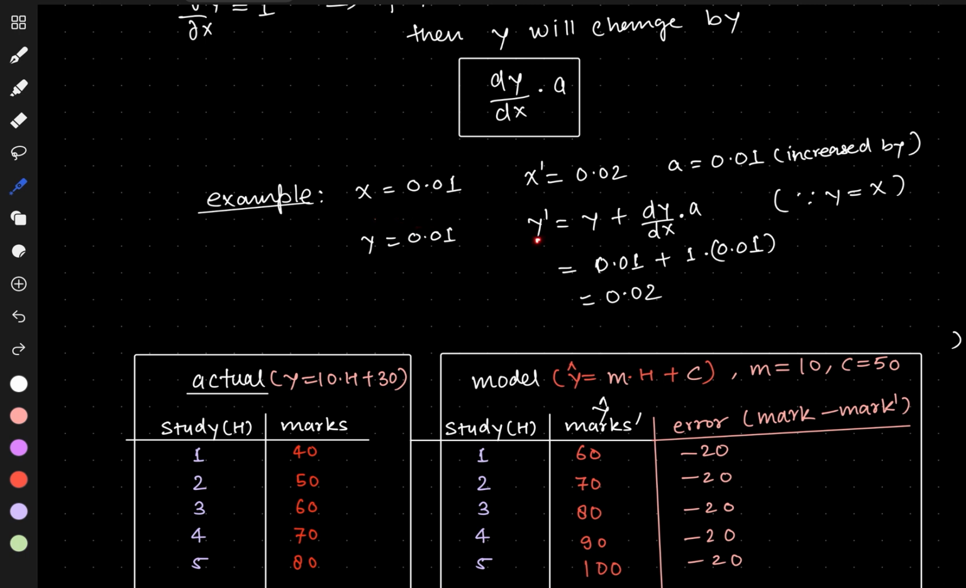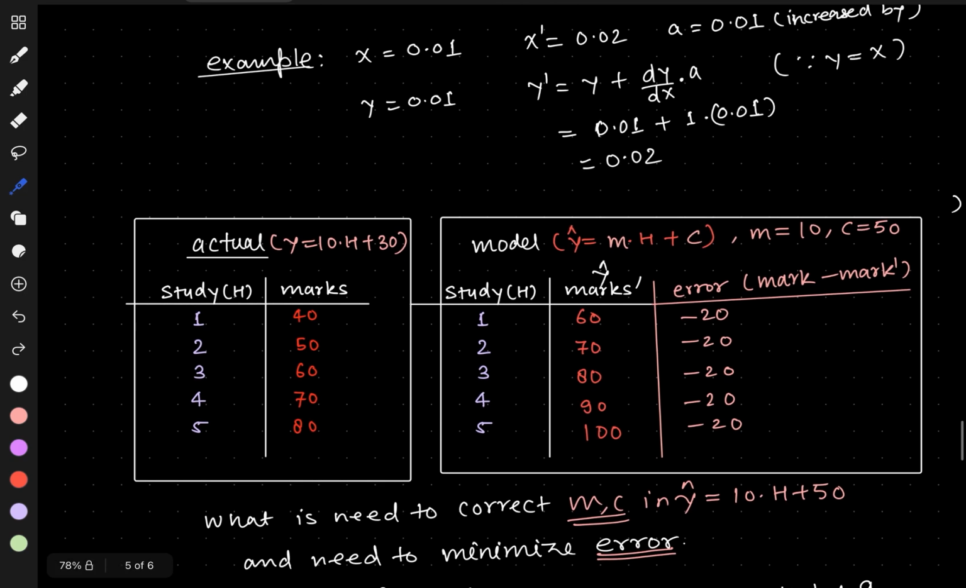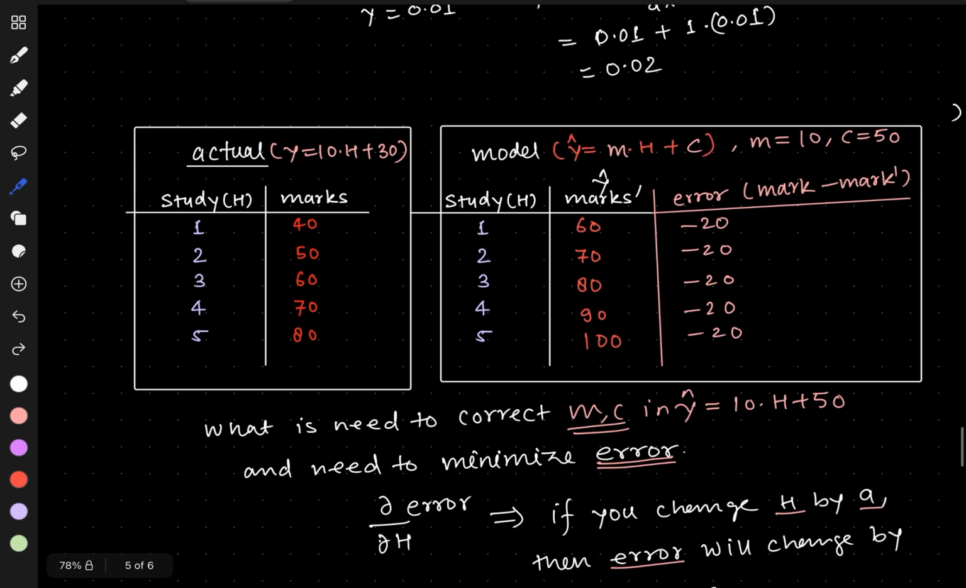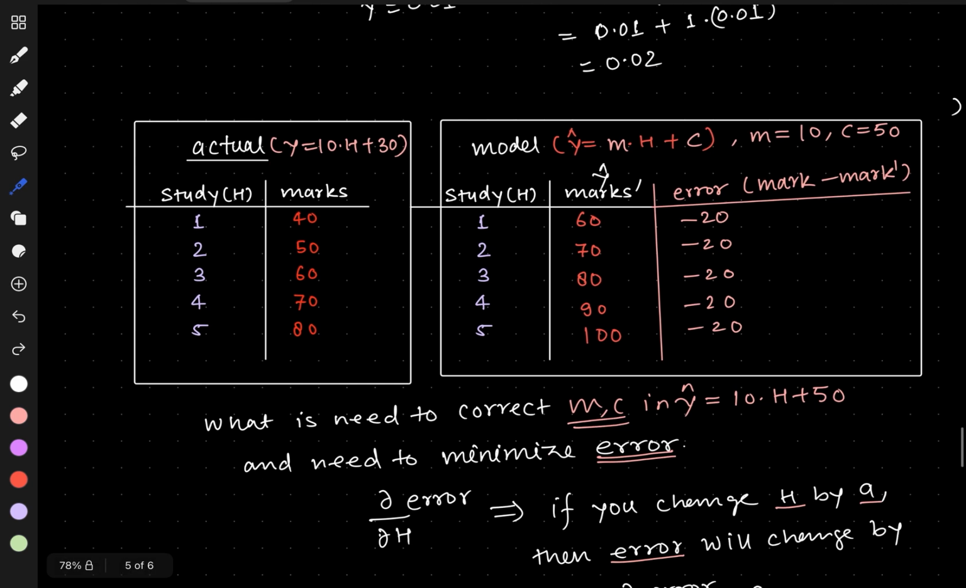So y dash becomes, y will change. We have used the plus symbol because we have increased it, so that's why we have used the plus symbol, and we put the value in by calculation. This value becomes 1 into 0.01. Then we get the value 0.02. So if we change the value of x, then the value of y would change to 0.02. So this is very simple.